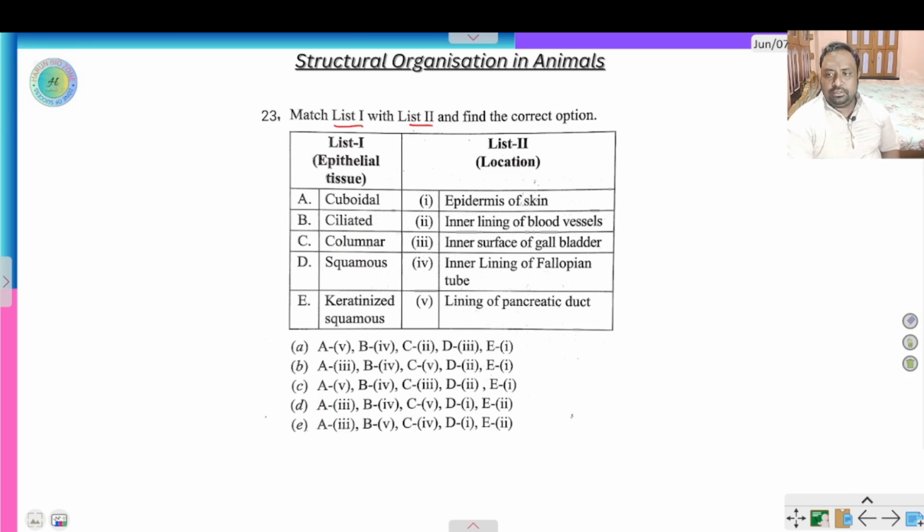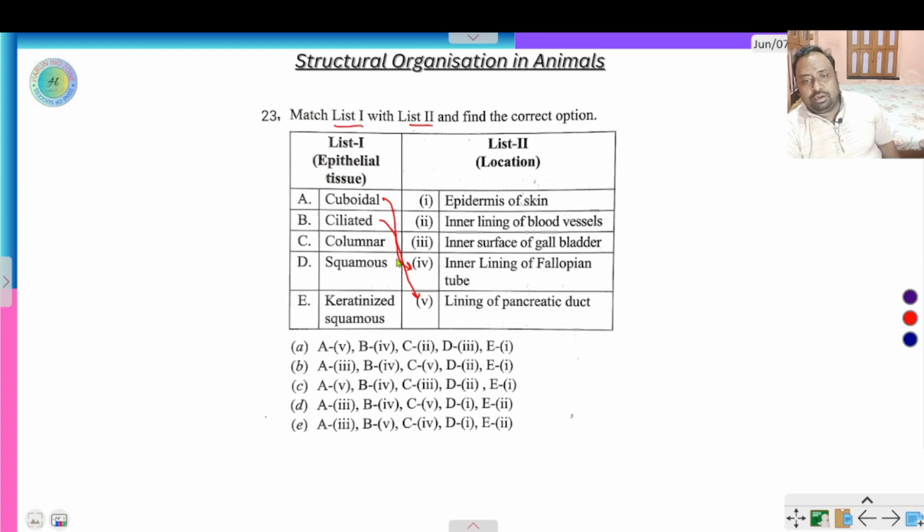Let me explain it from the start. Cuboidal epithelium. Cuboidal means all four sides are equal in size. The cuboidal epithelium is present in the lining of pancreatic duct, and ciliated epithelium is present in the lining of fallopian tube, because in the fallopian tube, sperm and egg are moved, so in case of movement or absorption, ciliated epithelium is needed.